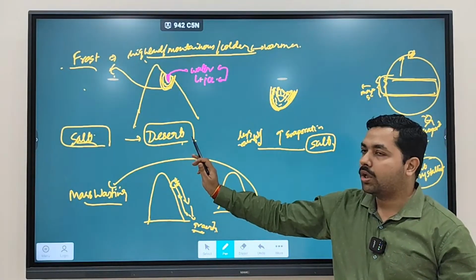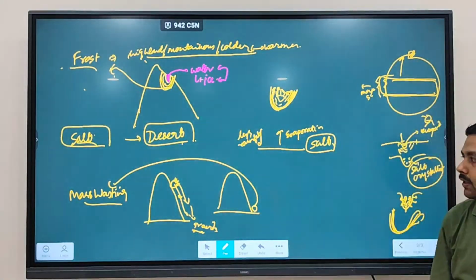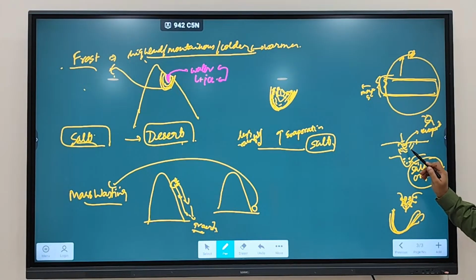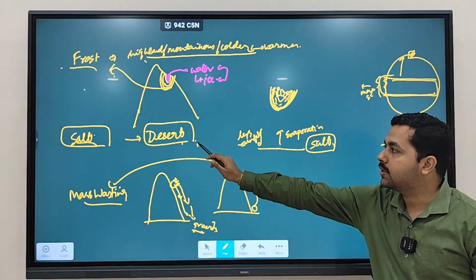The fourth is salt weathering, where it is going to dominate in deserts. As we discussed, when rainfall happens, water gets deposited in these cracks. When water gets evaporated, salt crystals are going to be formed. These salt crystals combine to form bigger crystals, and they start putting pressure on the holes, and as a result, the holes will break down and become much bigger. This type of weathering is referred to as salt weathering.